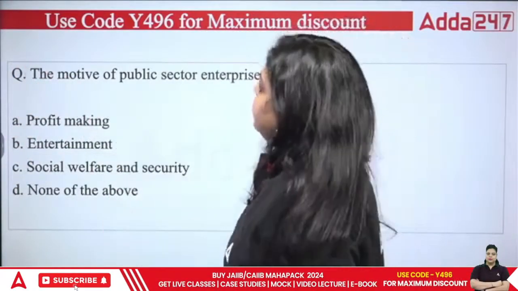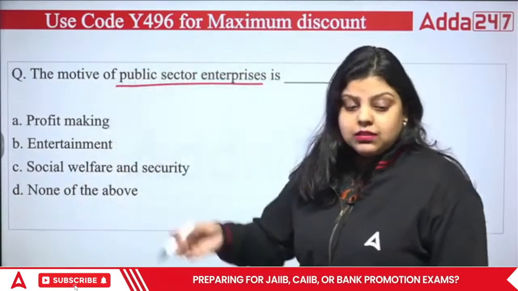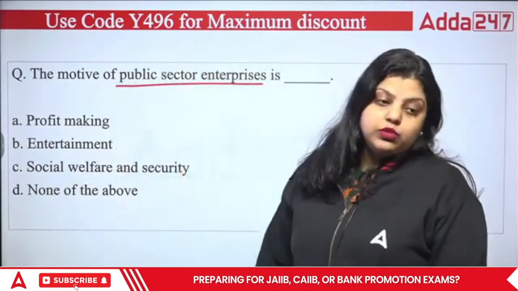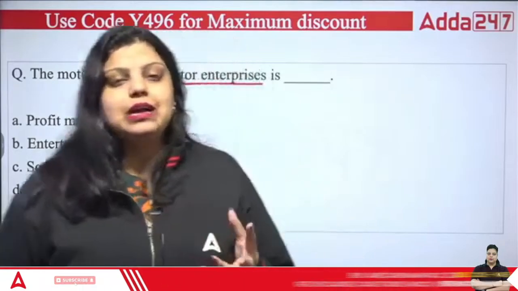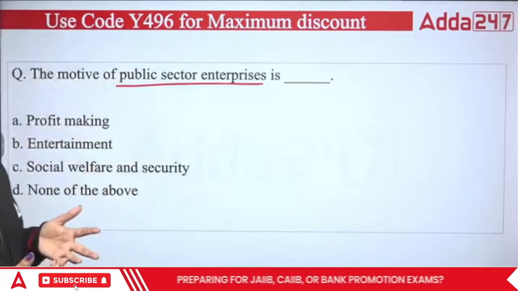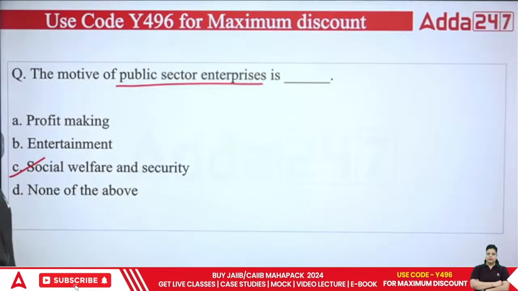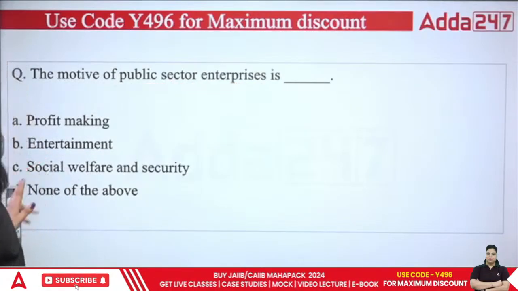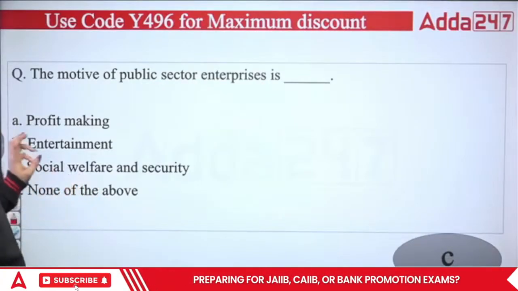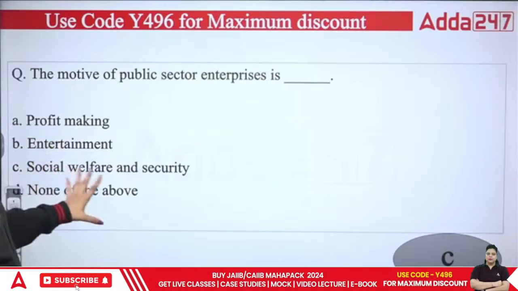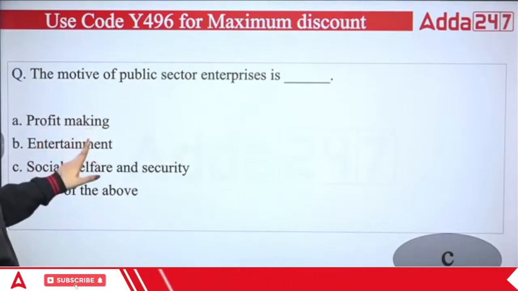Okay, now, next question is the motive of public sector enterprises. It means they are the government enterprises. And if they are government enterprises, what is the objective of government? To do social welfare, to make a livelihood situation for each and every person in the country. So it's very obvious the objective is social welfare and security of the country. So the right answer is C option. The motive of public enterprises is social welfare and security. And if it asks what is the motive of private enterprises, then the right answer will be profit making.